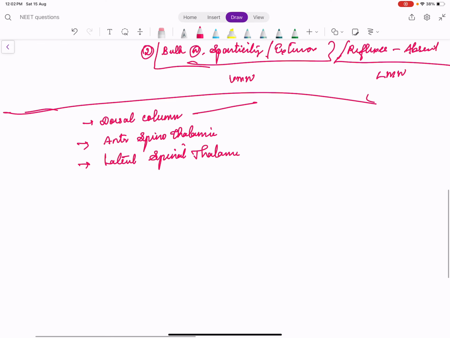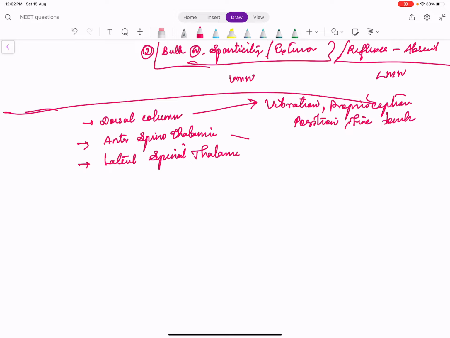Dorsal column is needed for vibration, proprioception, position sense, and also fine touch. Anterior spinothalamic tract is for crude touch and pressure. Lateral spinothalamic tract is for pain and temperature.